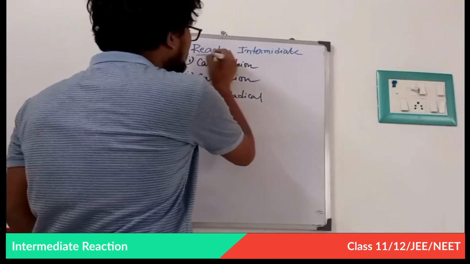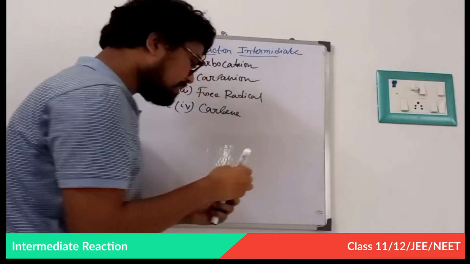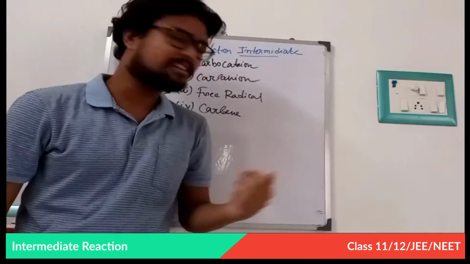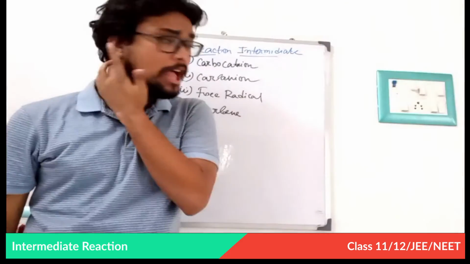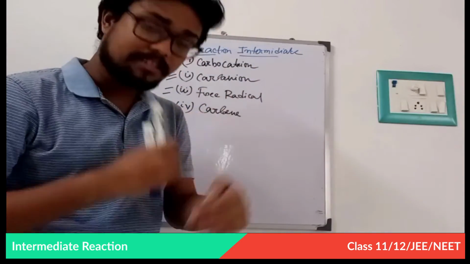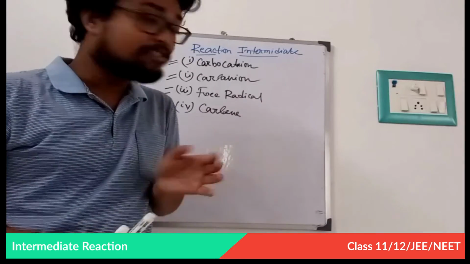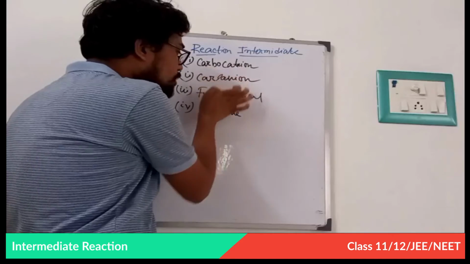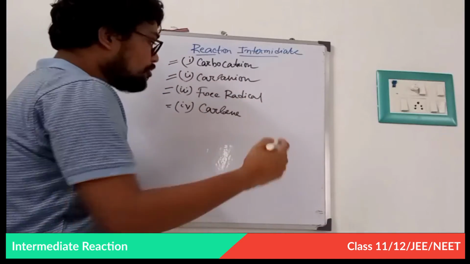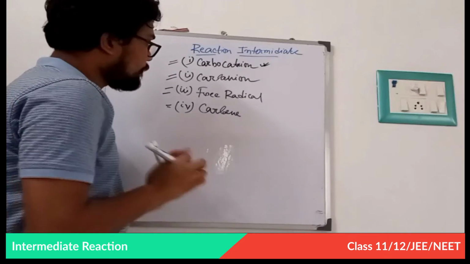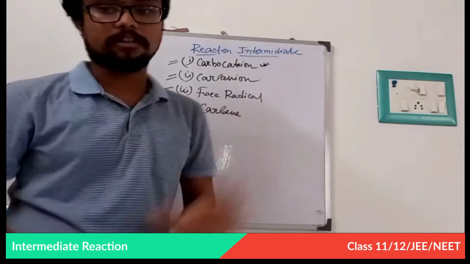There are other organic reaction intermediates, like nitrene and benzyne, but they are not too much included in our syllabus. I will discuss them in another class when a reaction needs them, but we have to focus more or less on these four reaction intermediates. These four reaction intermediates are very important. So I am going to start with carbocation. Fine, then I will go one by one.